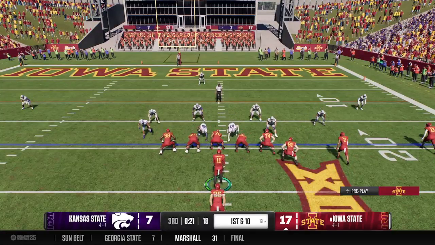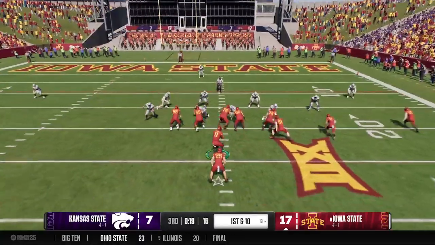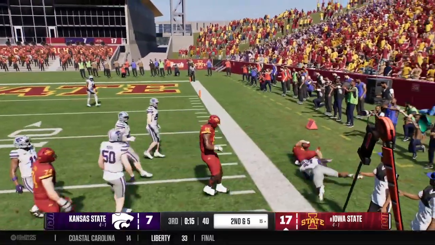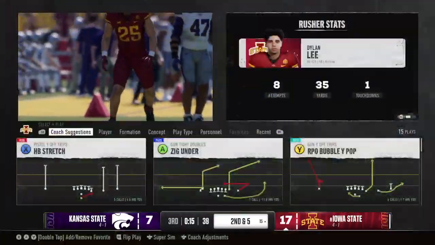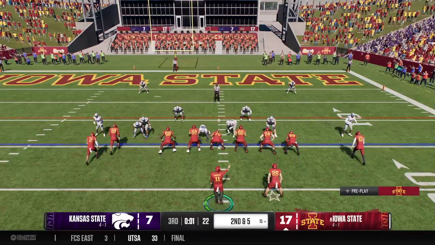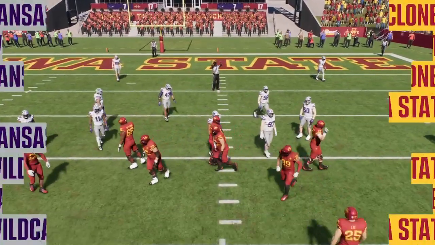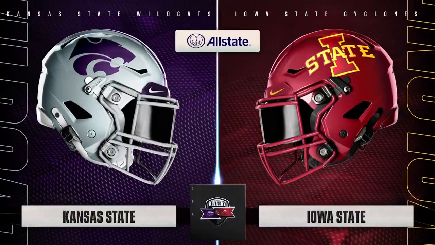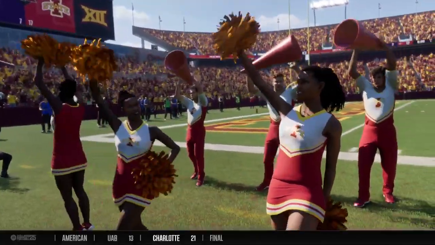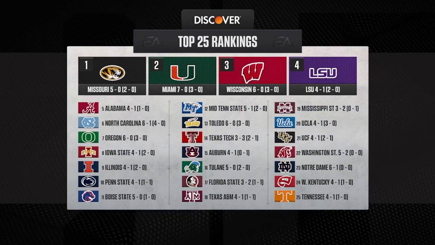They keep count of their number of explosive plays, and that last one has them set up 1st and 10 at the 19. And that defense doesn't allow a cutback, and they get him out of bounds after a short gain. That's the end of the period, and Iowa State has the lead. And as we switch ends of the field, let's take a quick look at the national rankings.